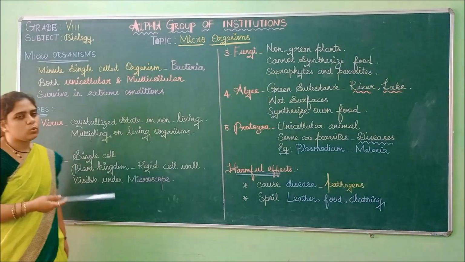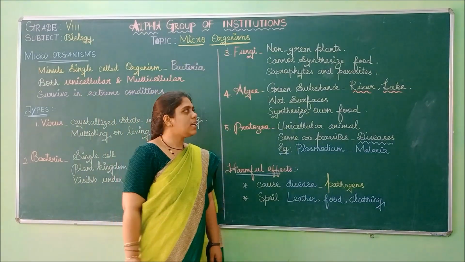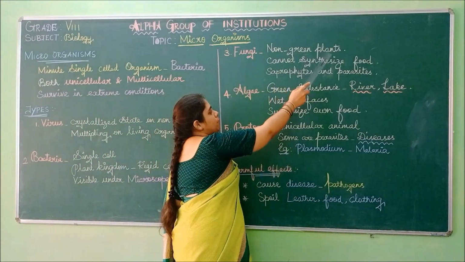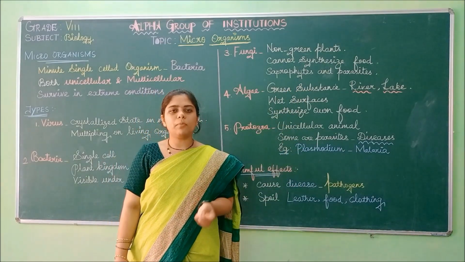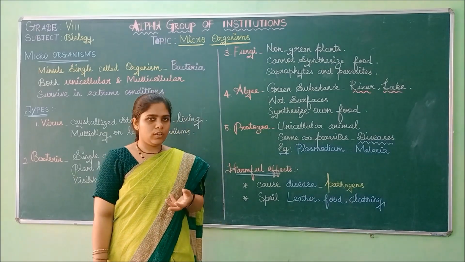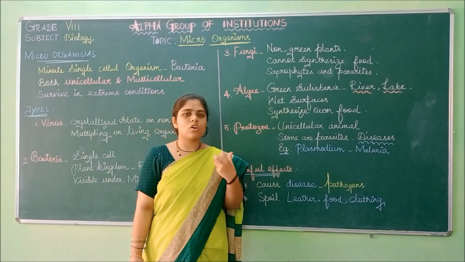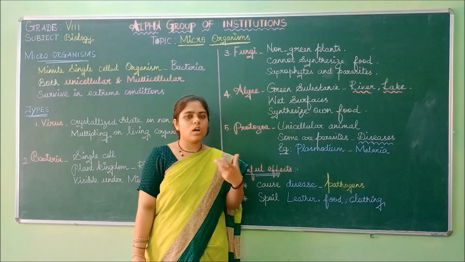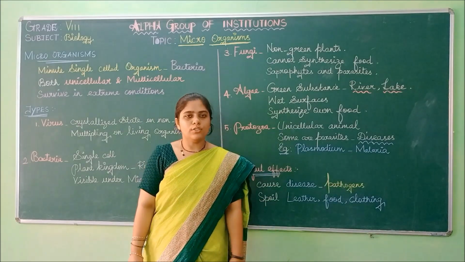Then moving on to the next type, fungi. Fungi is a non-green plant. Non-green plant means they do not have the pigment called chlorophyll. No chloroplast will be present. If it does not have chlorophyll, what will happen? It will depend on other organisms for nutrition.